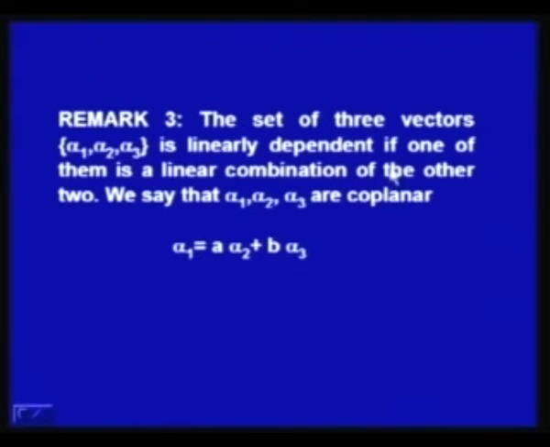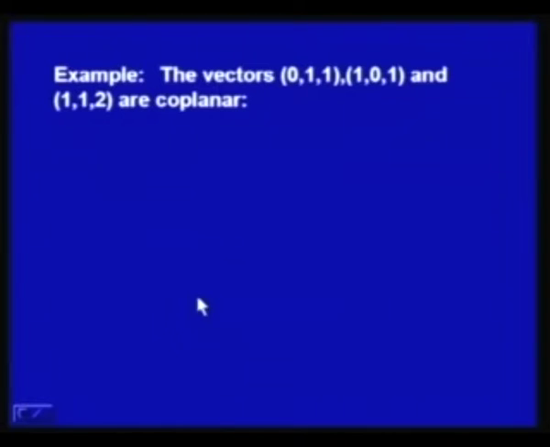Similarly, the set of 3 vectors alpha 1, alpha 2, alpha 3 is linearly dependent if one of them is a linear combination of the other 2, and in such a case we say that the vectors alpha 1, alpha 2, alpha 3 are coplanar. Like I have written, alpha 1 is equal to A times alpha 2 plus B times alpha 3. Now, some examples. The vectors (0, 1, 1), (1, 0, 1) and (1, 1, 2) are coplanar.